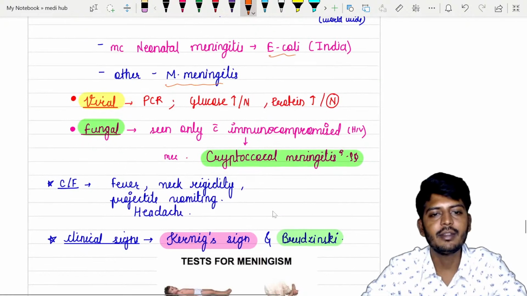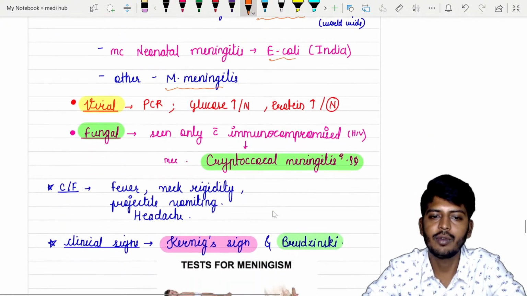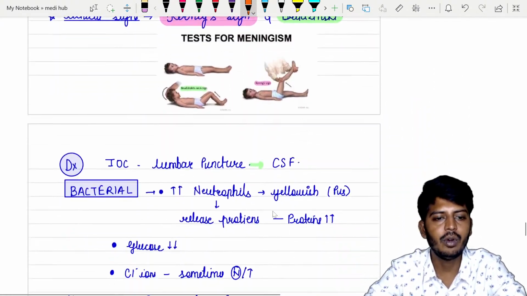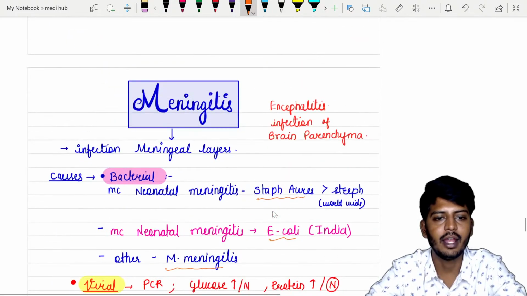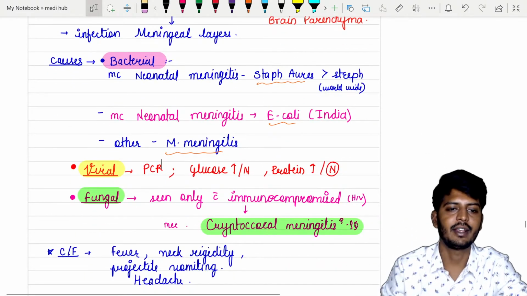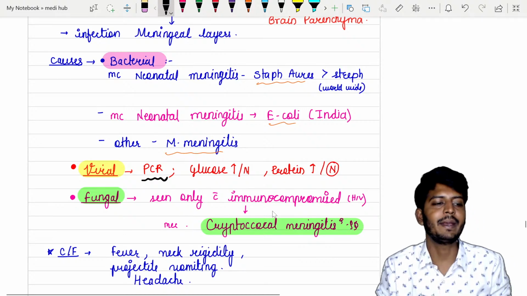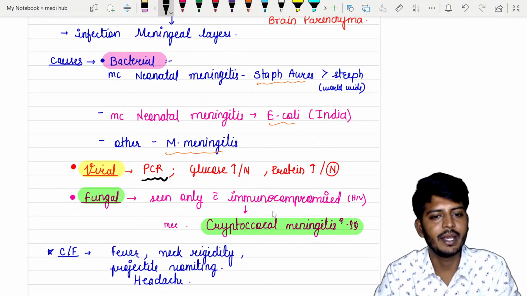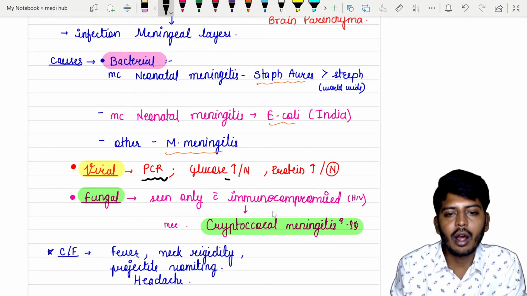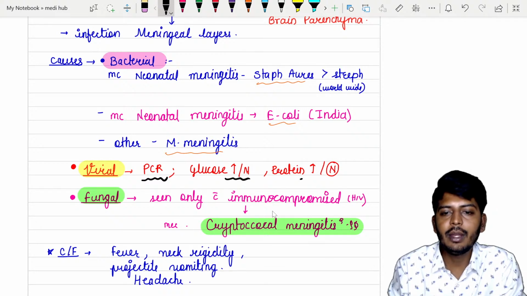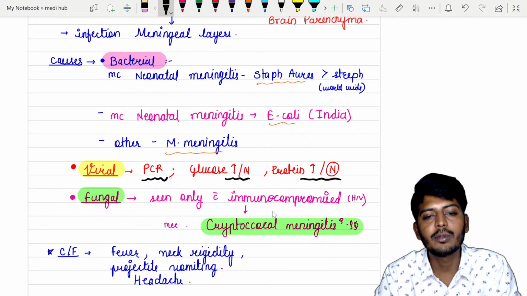Now in this, my dear students, we have viral also, and fungal also. In viral meningitis, the best investigation is always PCR, polymerase chain reaction. Here glucose can be normal or increased, and protein will be normal or increased in the cerebrospinal fluid.